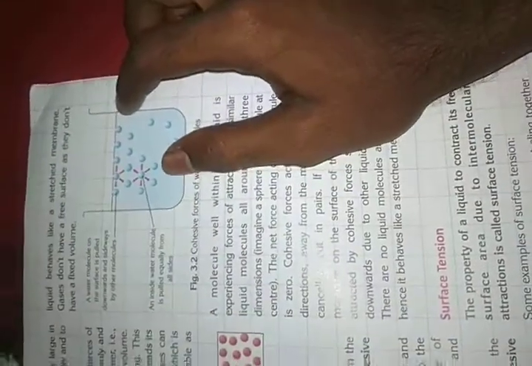It is saying that whatever molecules are in the surface of the liquid always try to contract its free surface. It is always trying to contract, and you know that compress and contract mean the same. It is always trying to contract the area.